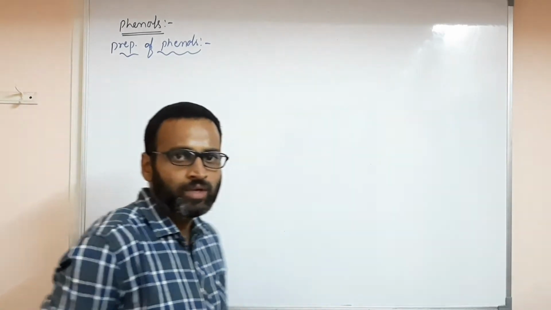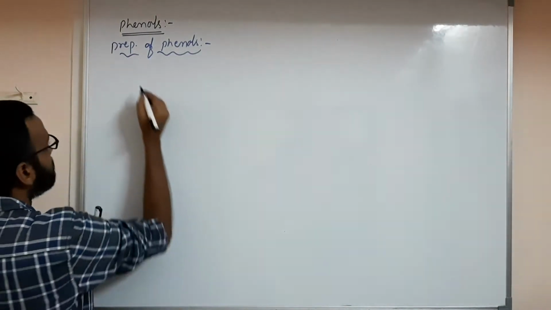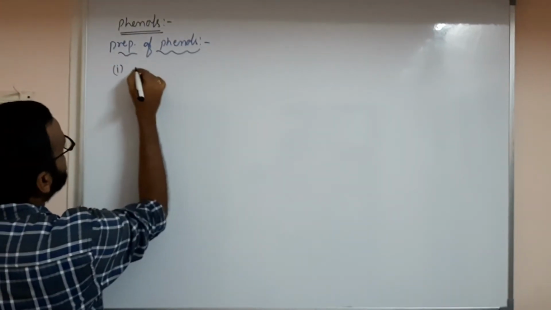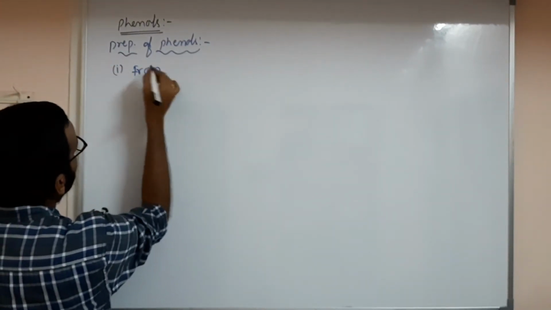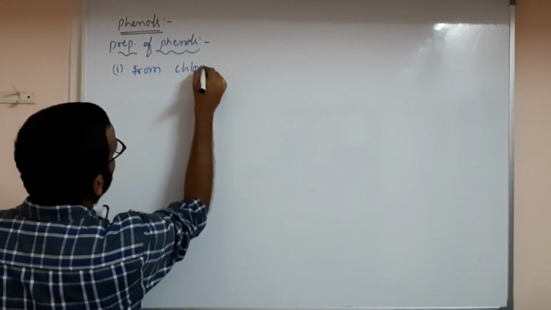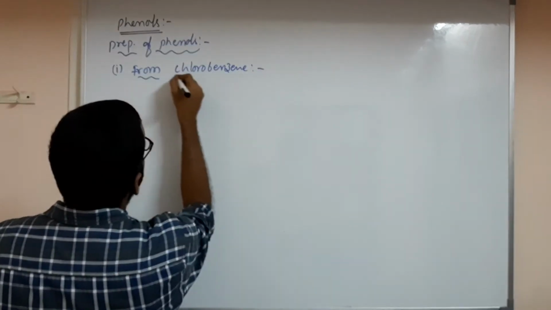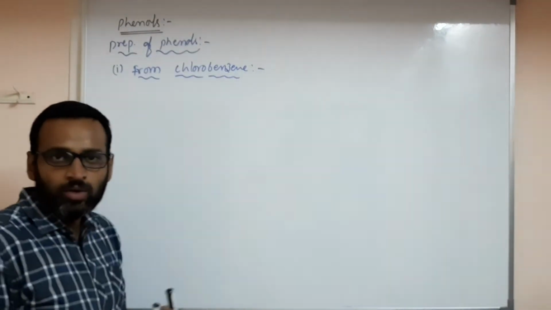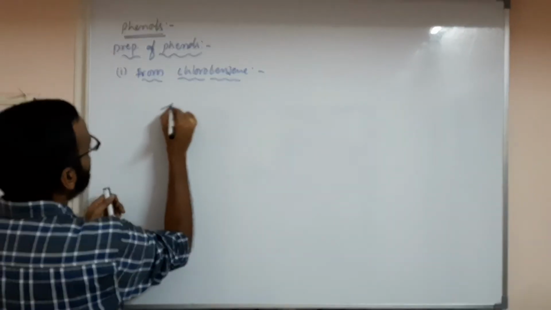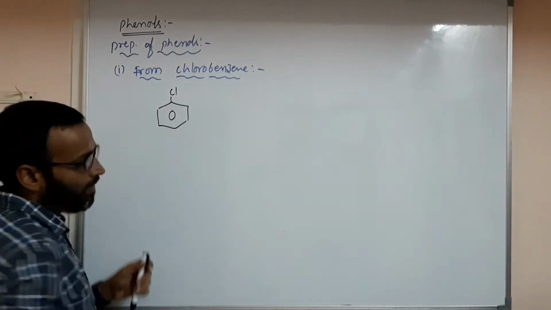Phenols are acidic in nature, which is also very important. Phenols are more acidic than alcohols. Why? We have to discuss those things. So first, from halobenzene, like chlorobenzene, C6H5Cl.